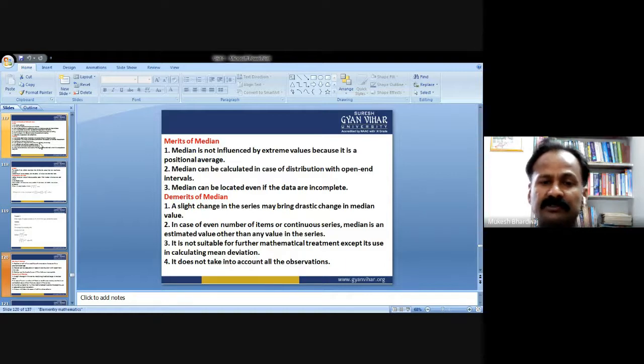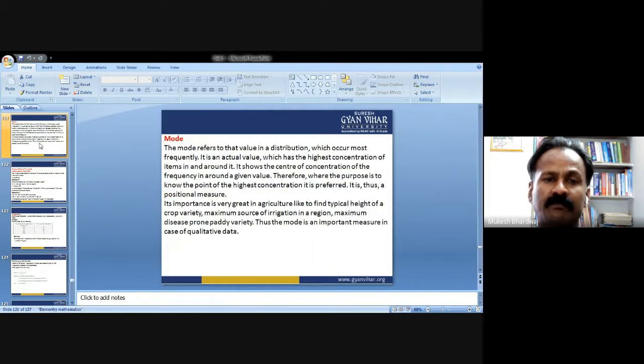It is not suitable for further mathematical treatment except it is used in calculating mean deviation. When we study the mean deviation in the coming lectures, there we are going to use the concept of median. So it is not suitable for mathematical treatment except in calculating mean deviation. The fourth demerit is that it does not take into account all the observations.